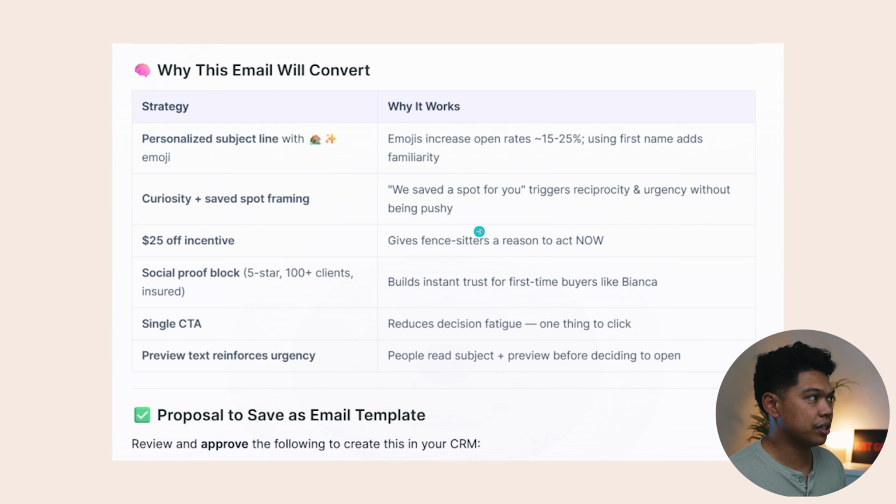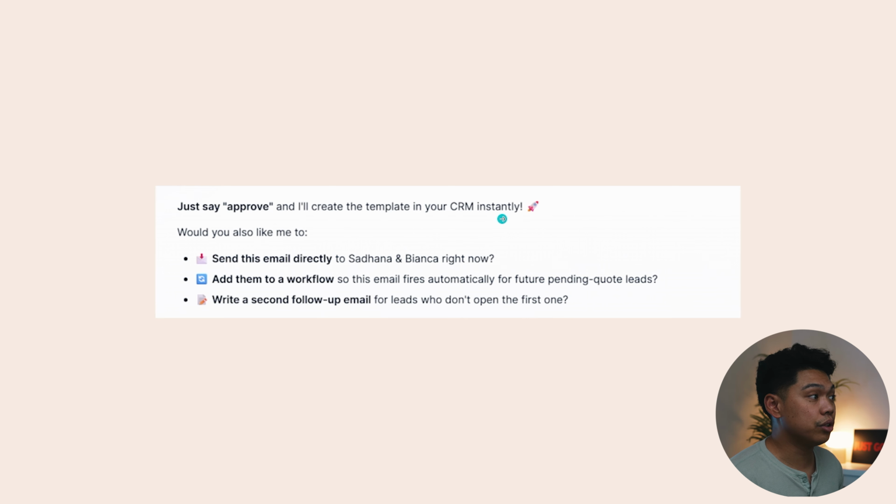And then it's good to go to send. Now, what I love is you can approve it. So right after they make it, it says, hey, just say approve and I'll create the template in your CRM instantly. Would you like me to send this email directly to Sadhana and Bianca right now? So you could just say, yeah, send directly to them, right? You just tell AI to do it and it'll just send it to them, create it all, and then you don't have to do anything.